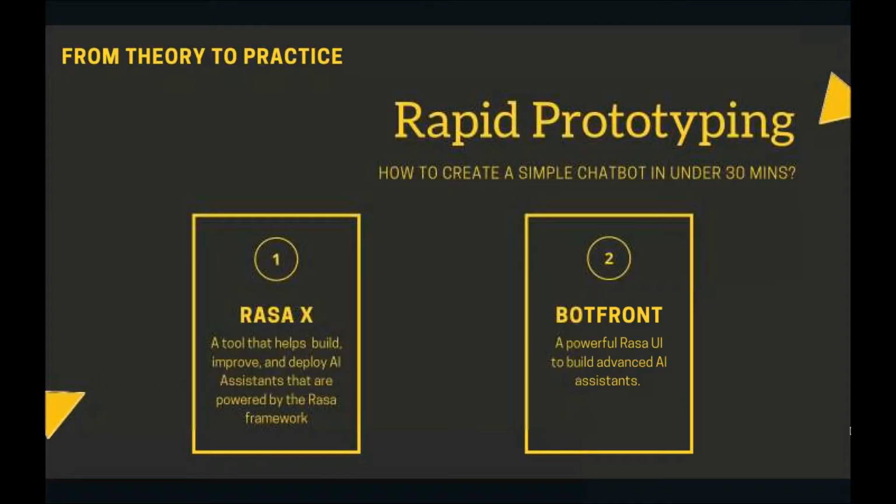Okay, so we have seen a lot of theory. So let's go into rapid prototyping. Before prototyping, let's see what we are going to use today. We are going to use two frameworks called RasaX and BotFriend. RasaX is a tool that helps to build, improve, and deploy our AI assistants. And BotFriend is another tool which uses Rasa at the backend and gives a powerful UI and makes it much simpler than using Rasa itself.